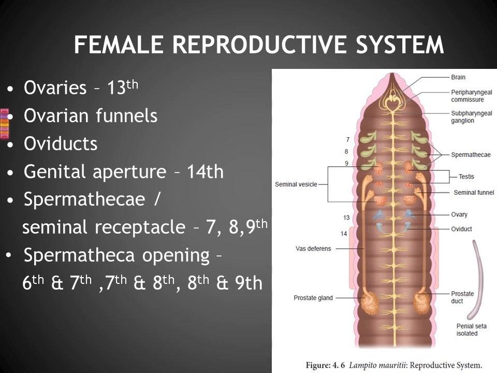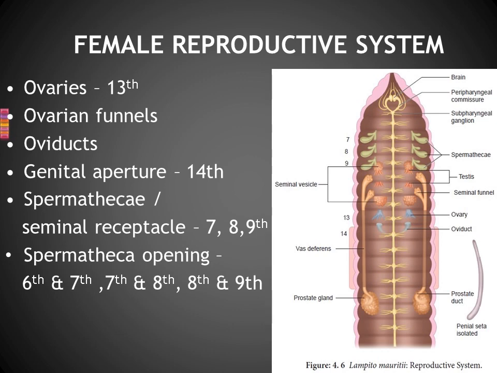Okay. So what is the major organ of the female reproductive system? Of course, it is the ovaries. The pair of ovaries is present in segment number 13, denoted with blue color. Right? Then like the seminal funnel, here the ovarian funnel is there.